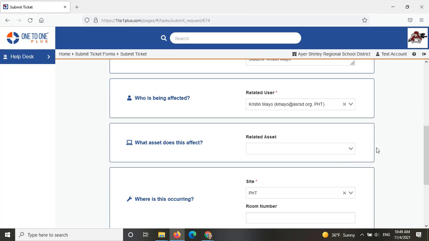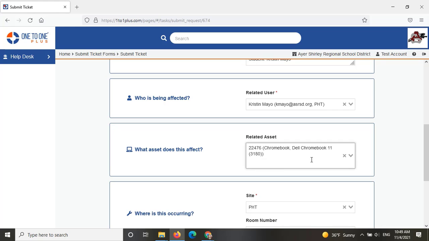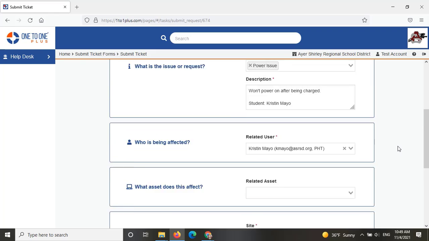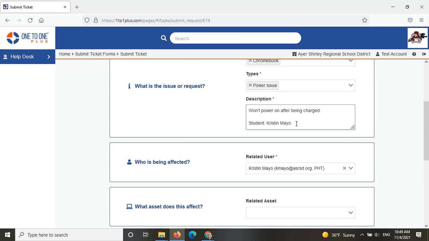Under related asset, if you select this dropdown, it might auto-populate the Chromebook that they have. If it doesn't auto-populate, you might see something like this. Sorry, no matching options. What you can do is find the serial number on the student's Chromebook.